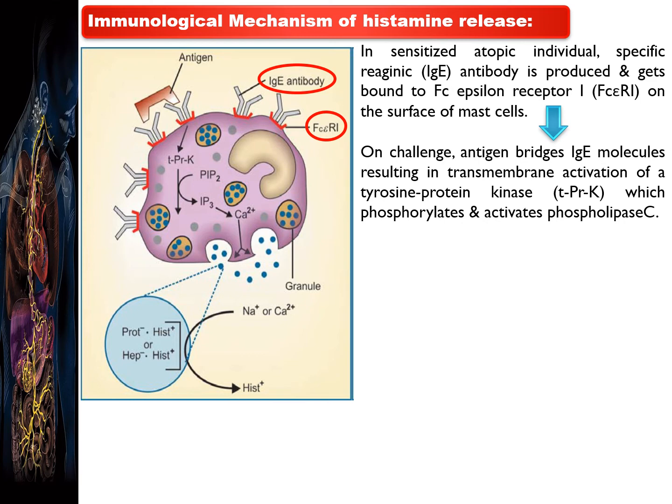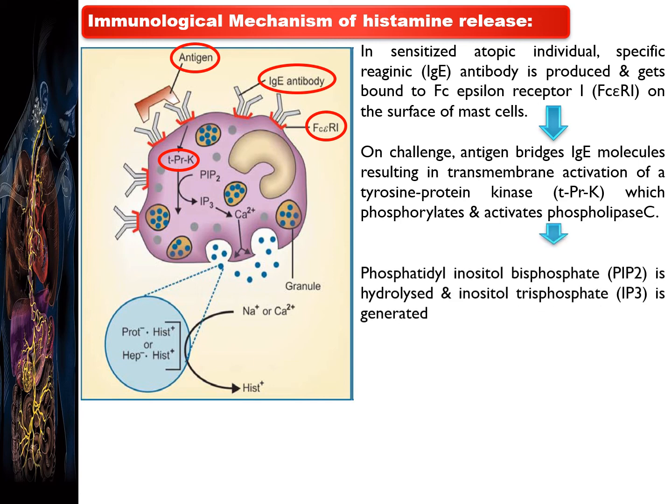On the challenge of the antigen, it bridges the IgE molecules. It results in the transmembrane activation of the tyrosine protein kinase. See this, the exposure of antigen is forming the bridge, and due to the exposure of this antigen to this IgE antibody, there is an activation of the tyrosine protein kinase. Here it is, see the diagram. Then due to this, it phosphorylates and activates the phospholipase C.